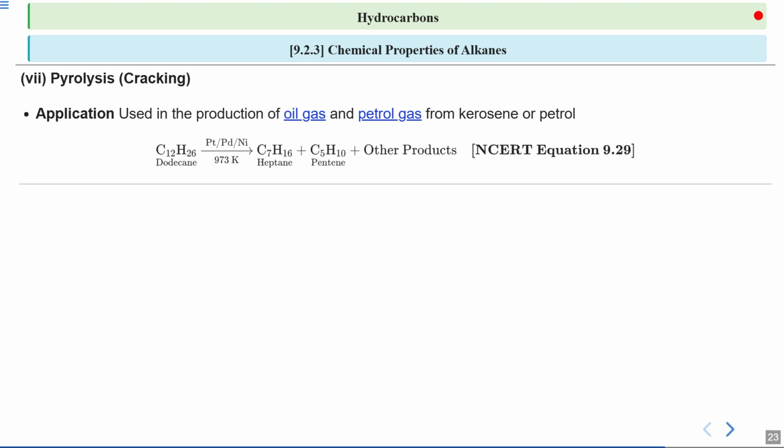Then after, it is used in the fragments. We see a specific example of a pyrolysis reaction. Dodecane, a hydrocarbon with the formula C12H26, is broken down into heptane, C7H16, and pentene, which is C5H10. This reaction occurs at an even higher temperature, which is 973 Kelvin, in the presence of catalysts like platinum, palladium or nickel. And this process is similar to how larger pieces of wood are broken into smaller pieces when burnt, releasing energy and forming new substances.